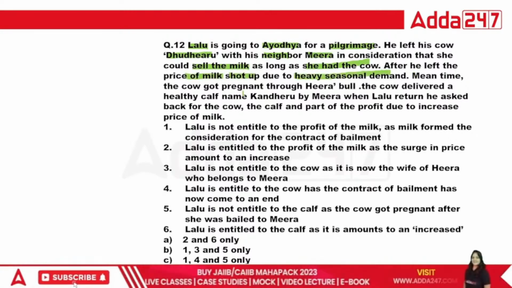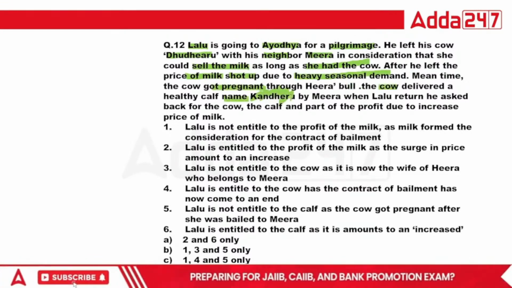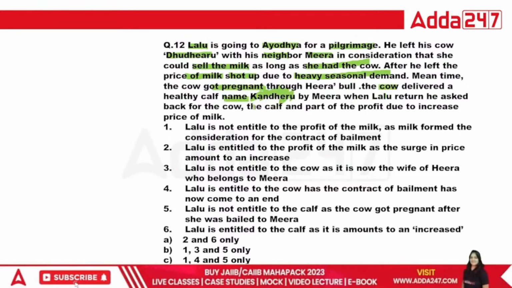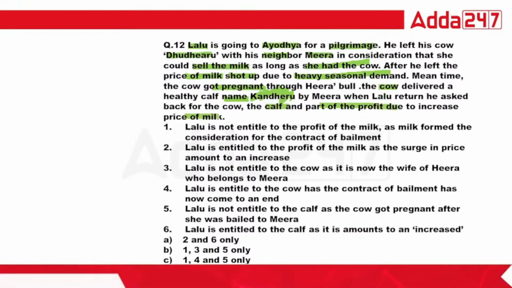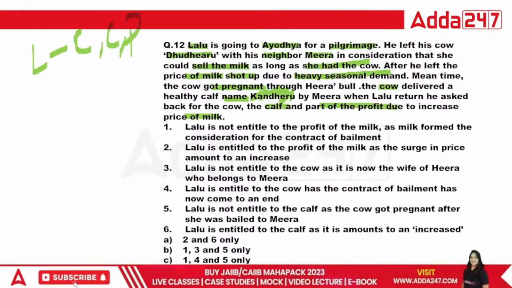In the meantime, the cow got pregnant through Hira Bull, and the cow delivered the calf. Kandheru is the name of this one. So when Lalu returned, he asked back for the cow, the calf, and the part of the profit due to the increase in the price of the milk. So you have to tell me, class, whether Lalu is entitled to the cow, the calf, and the profit of the milk. The question is very simple.